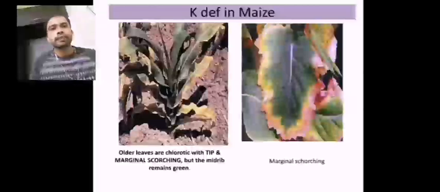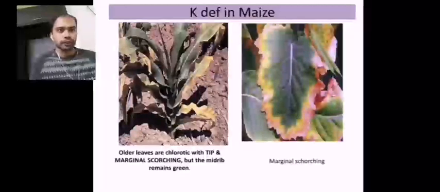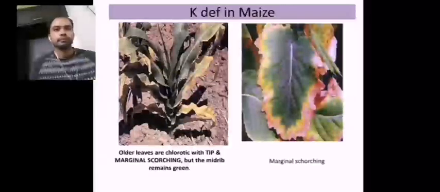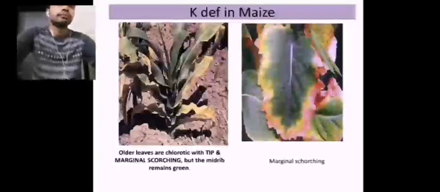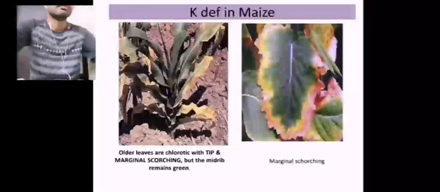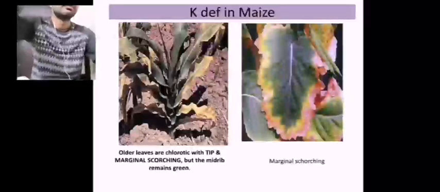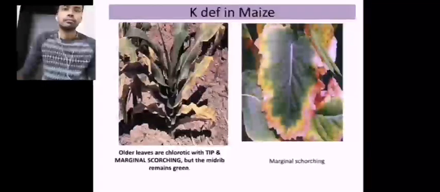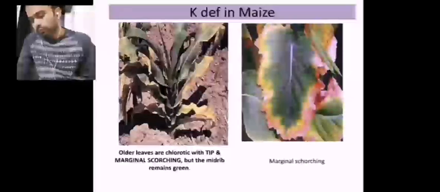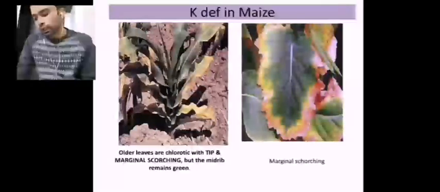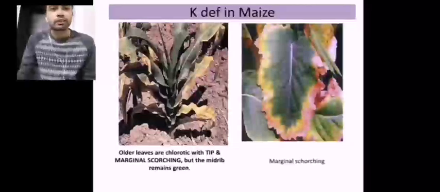So let us come to the deficiency symptoms of potassium. Potassium deficiency leads to tip and marginal scorching.